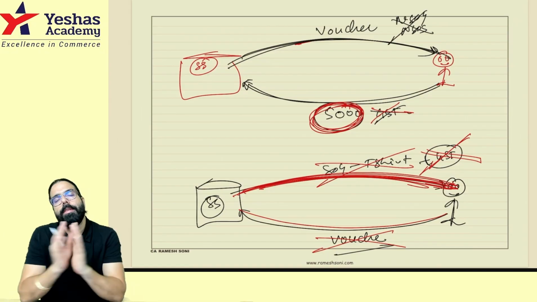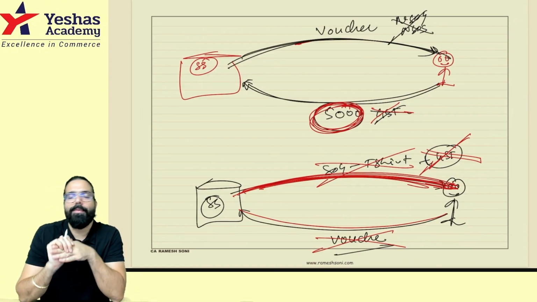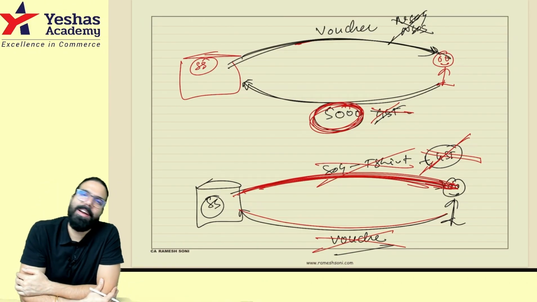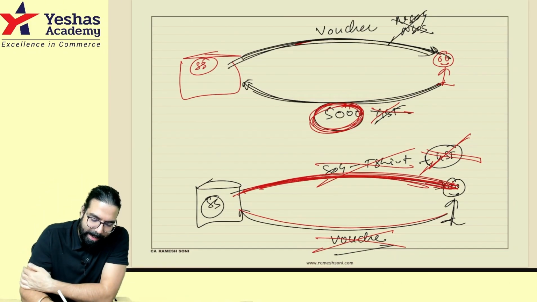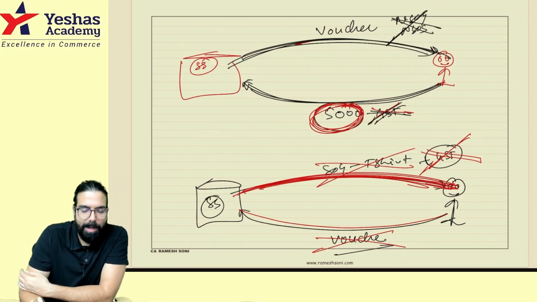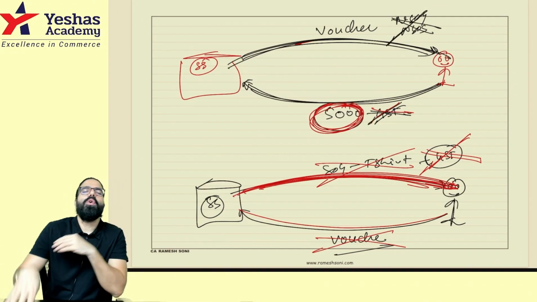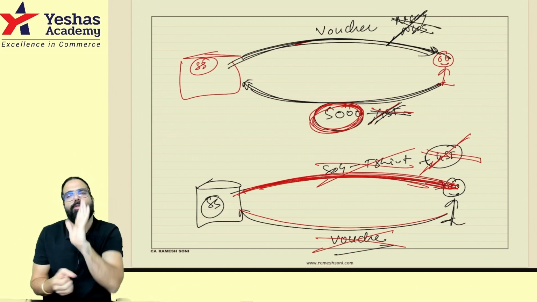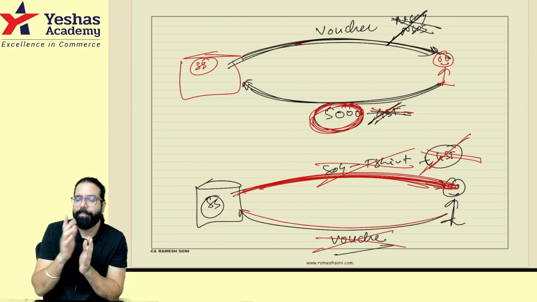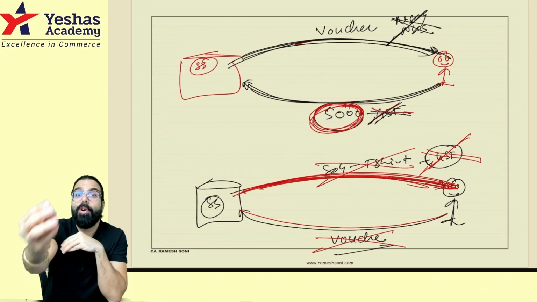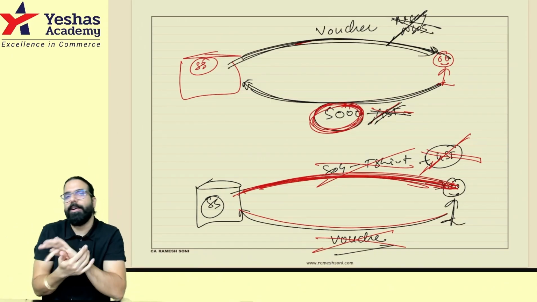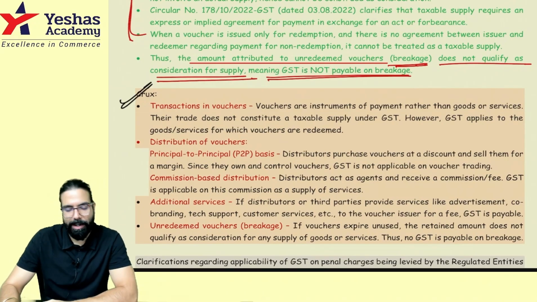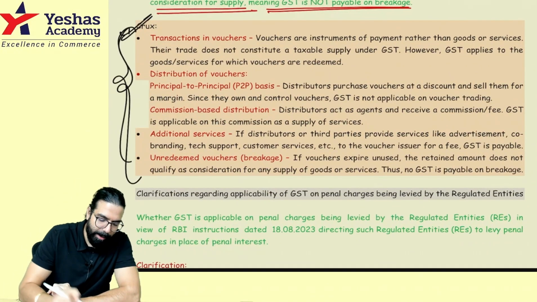If you don't redeem, then you never bought any goods or service from me, so there will be no GST at all. Done, sir. This point is clear. So tell me one thing: I issued you a voucher and collected 5,000. I will not collect any GST, because on selling a voucher there is no GST. Later, if you come and redeem, on whatever goods or service I supply to you, on that amount I should charge GST. On the supply of goods and service, not on the voucher. If you never redeem, there is no GST payable on the 5,000 rupees. That's all that has been told here. The same crux I have written here for you to read at home. Again, whatever I have told, the same thing.